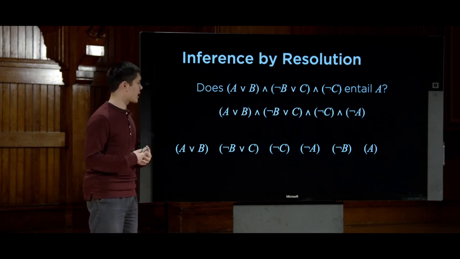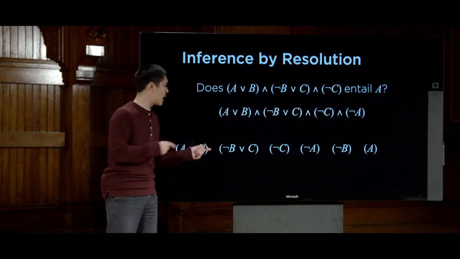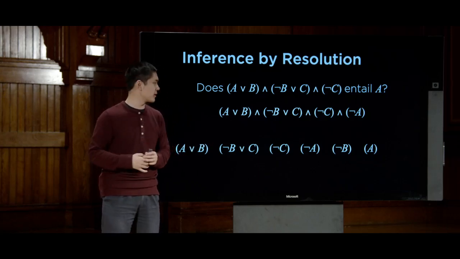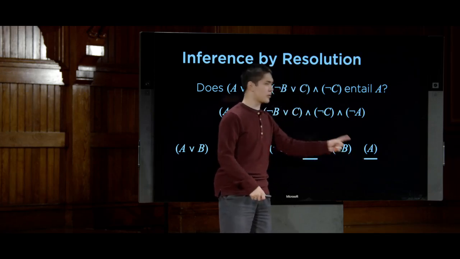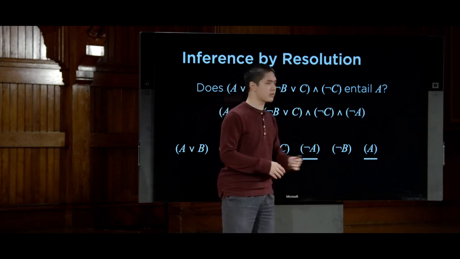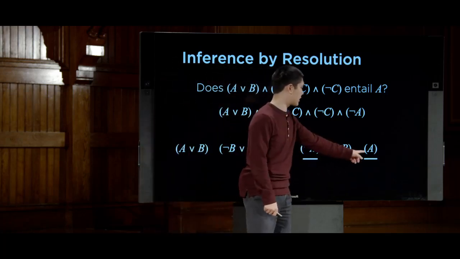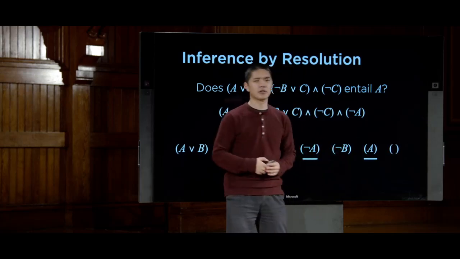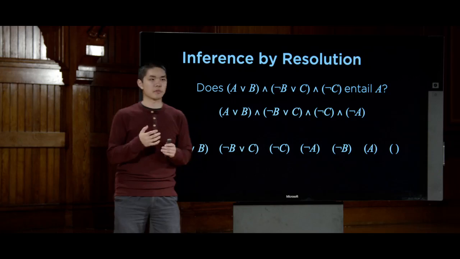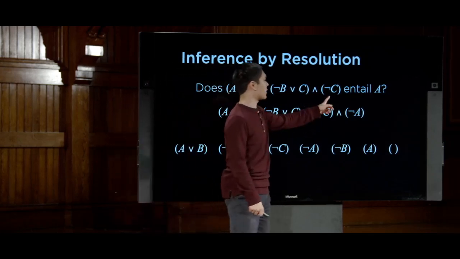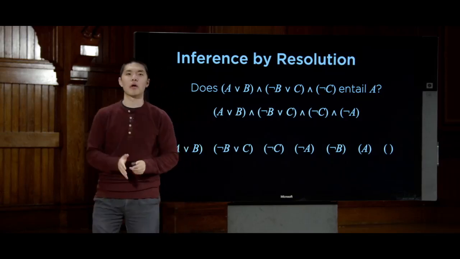And now I can do this one more time. I'm looking for 2 clauses that can be resolved. And you might programmatically do this by just looping over all possible pairs of clauses and checking for complementary literals in each. And here I can say, all right, I found 2 clauses, not A and A, that conflict with each other. And when I resolve these 2 together, well, this is the same as when we were resolving P and not P from before. When I resolve these 2 clauses together, I get rid of the A's, and I'm left with the empty clause. And the empty clause we know to be false, which means we have a contradiction, which means we can safely say that this whole knowledge base does entail A. That if this sentence is true, we know that A for sure is also true.